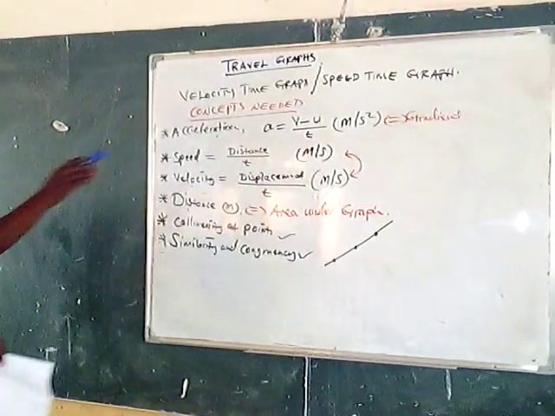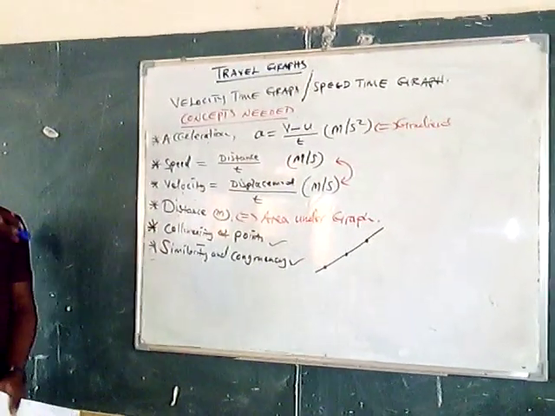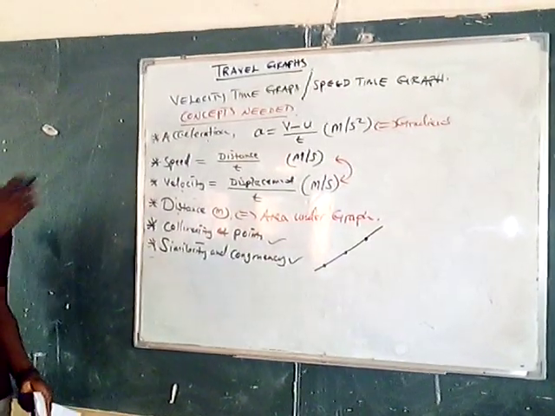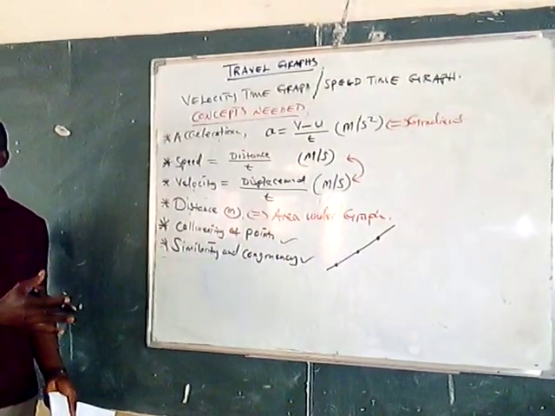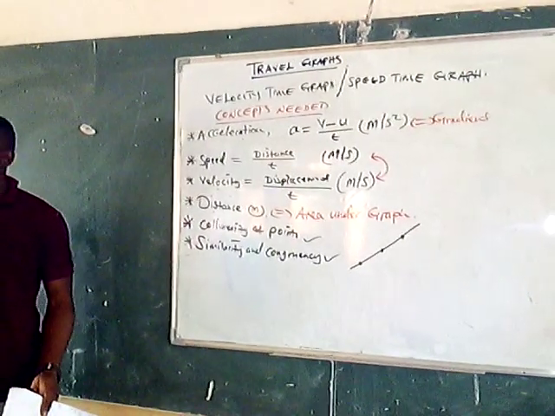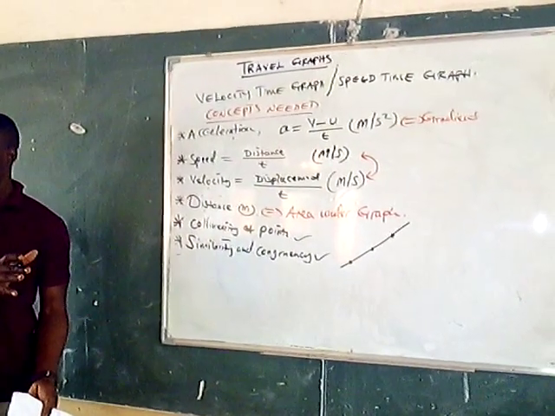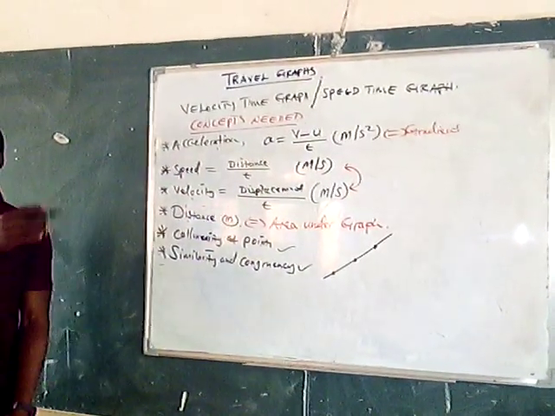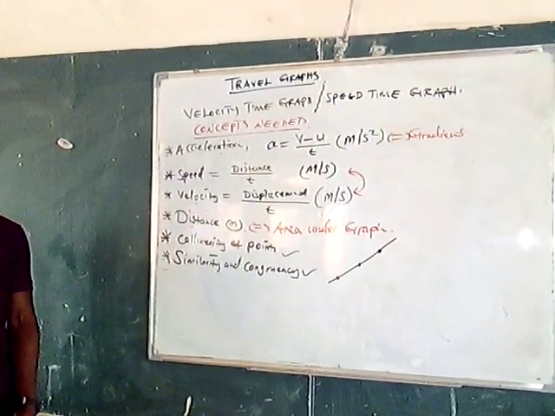Then under acceleration, I mentioned we've got what we call the opposite of acceleration. So the opposite of acceleration is retardation. They can say retardation or deceleration. Okay? The opposite of acceleration is retardation or deceleration. Now, how is it written?